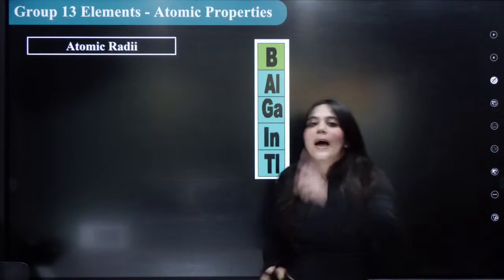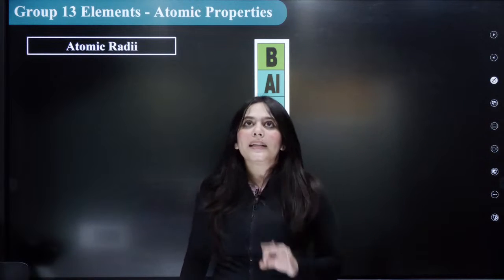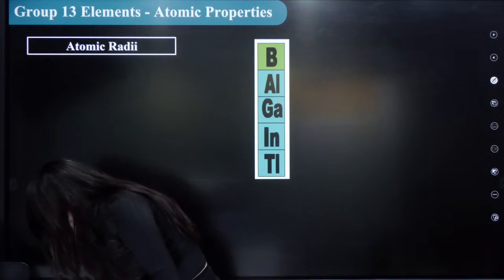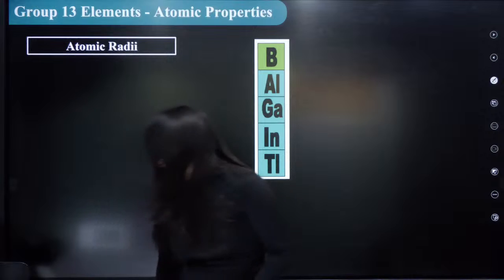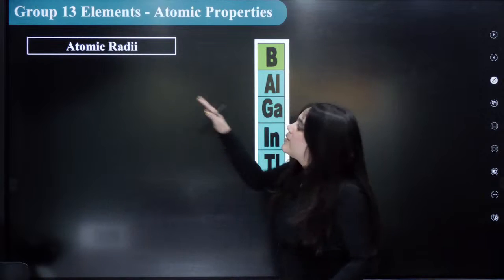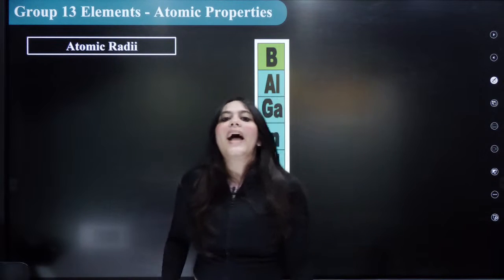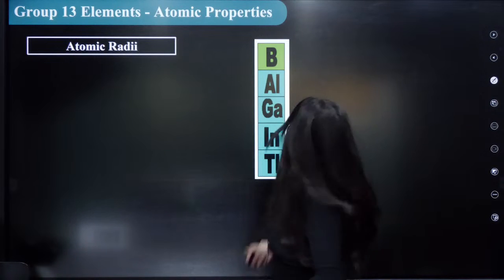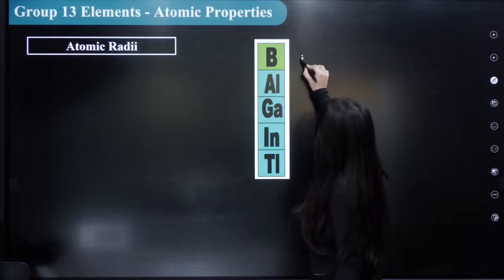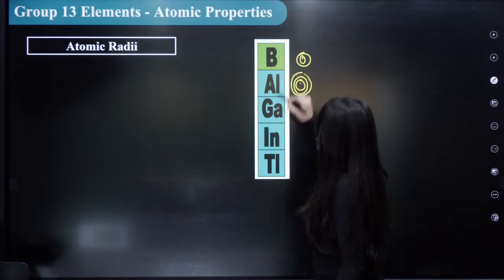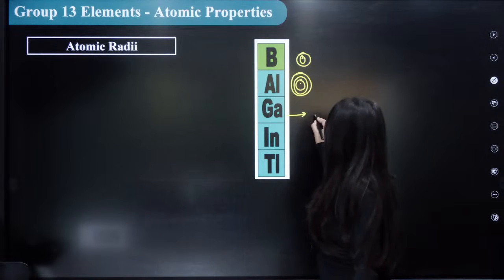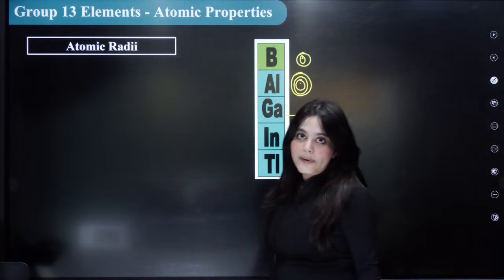Next trend. The first trend of your group 13 elements is your atomic radii. Very, very important. So what is atomic radii? We are going to study each group-wise, right? So boron has only two shells, right? Aluminium actually has three shells. But do you remember what happens? In gallium, there is an introduction of d orbital.